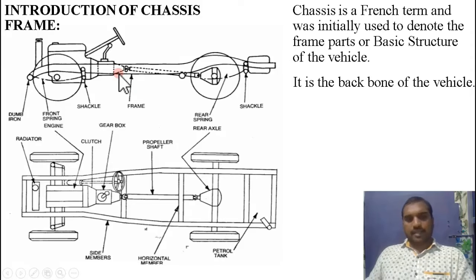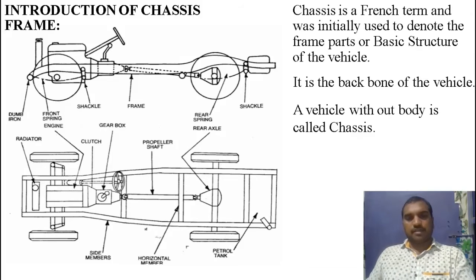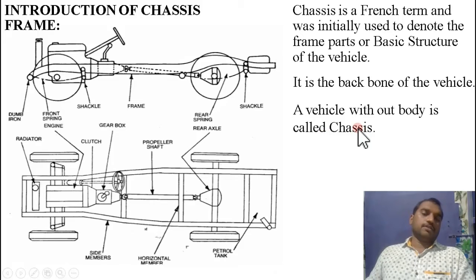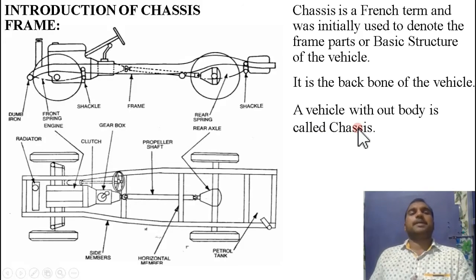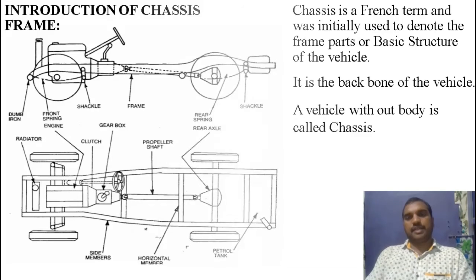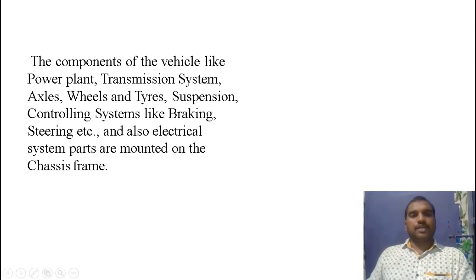Is it right? Example: engine, transmission system, controls, auxiliaries are all mounted on the basic structure. Right. This full combination is known as the chassis. A vehicle without a body is called chassis. So without body, everything present in the vehicle is known as chassis. Is it right? Coming to the next slide, the first point is the components of the vehicle.